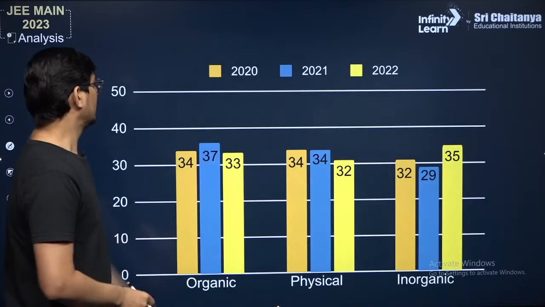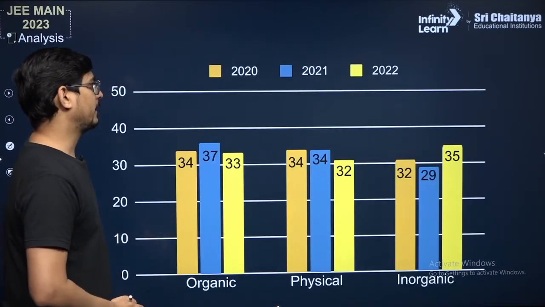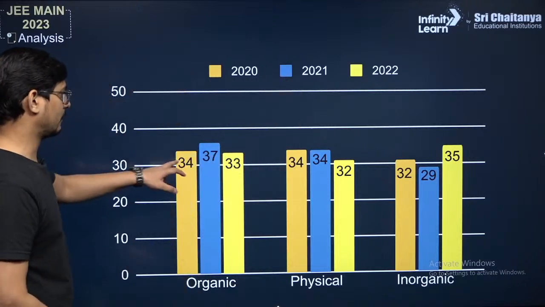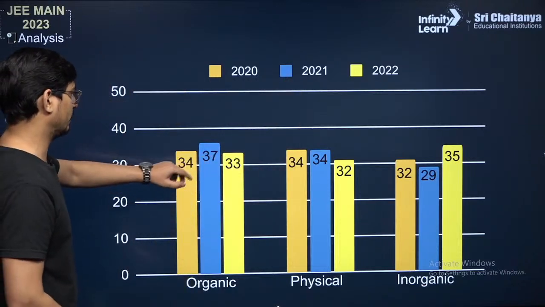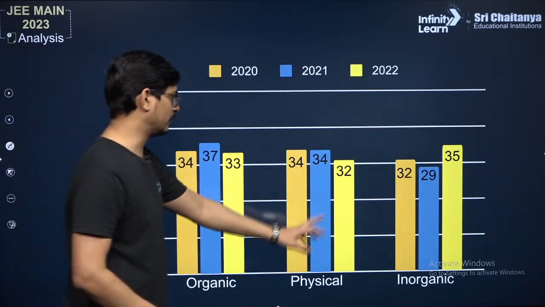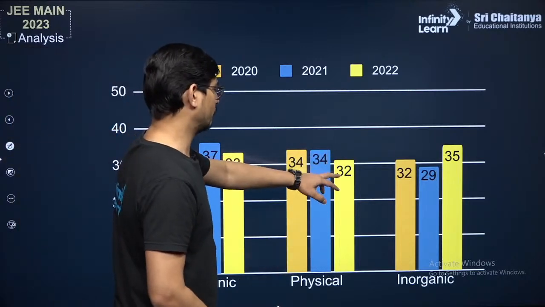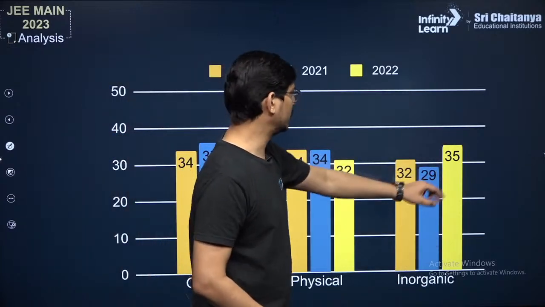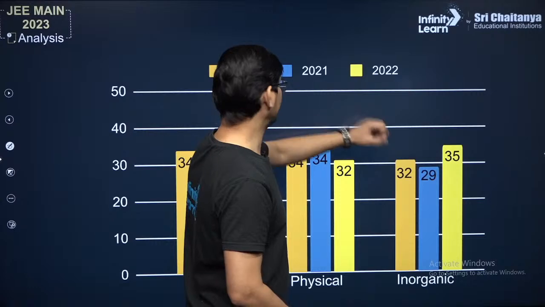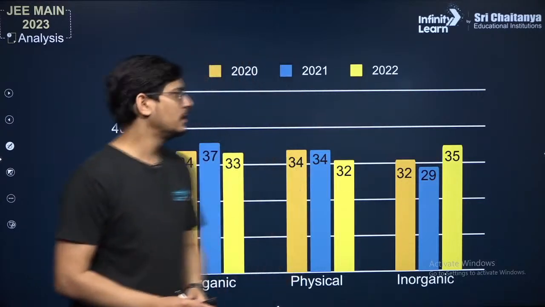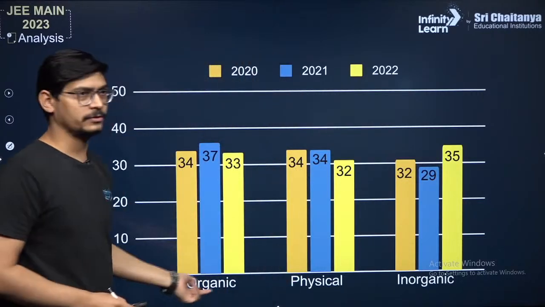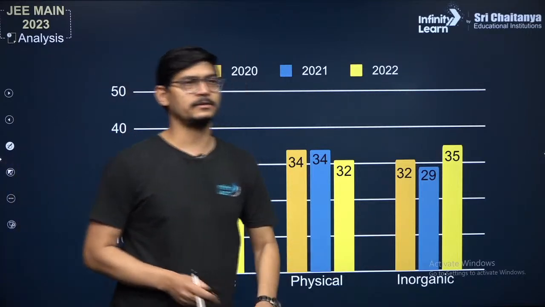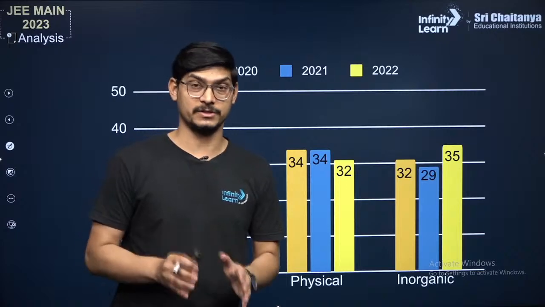Now if you compare it with the last 2 years' trends, you can see that from organic the number of questions never went below 33. Here in physical, yes, the number went to 32 one time, and in inorganic this time in 2022 the number went high. Again, this is substantiating that between organic, physical, and inorganic there is not much difference in the number of questions.